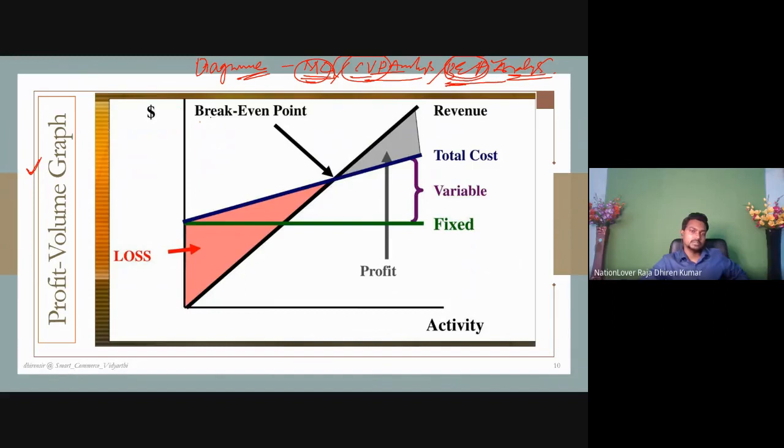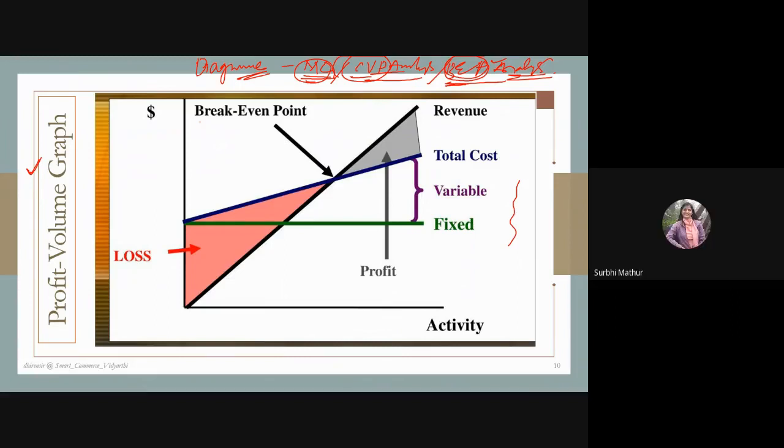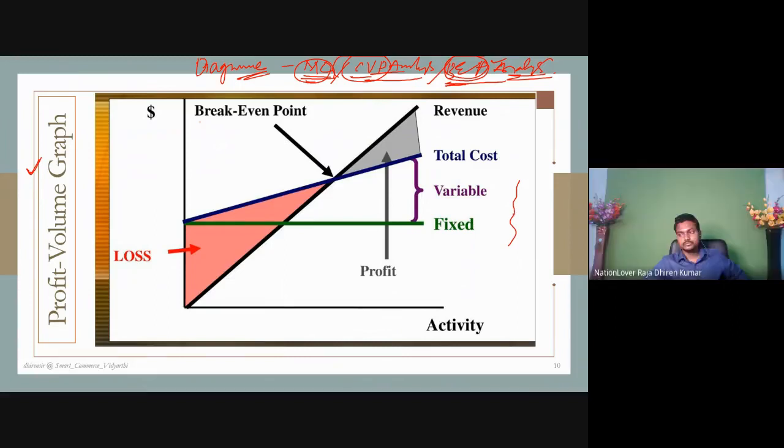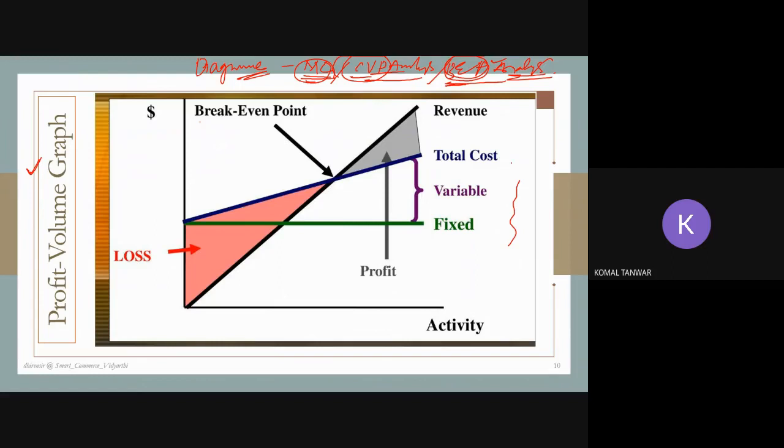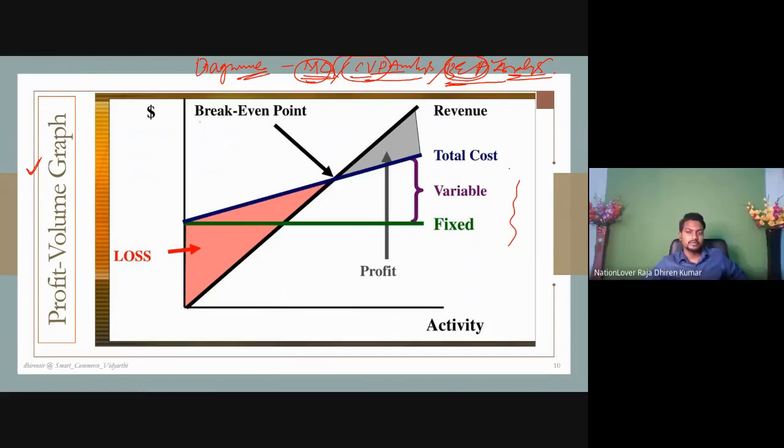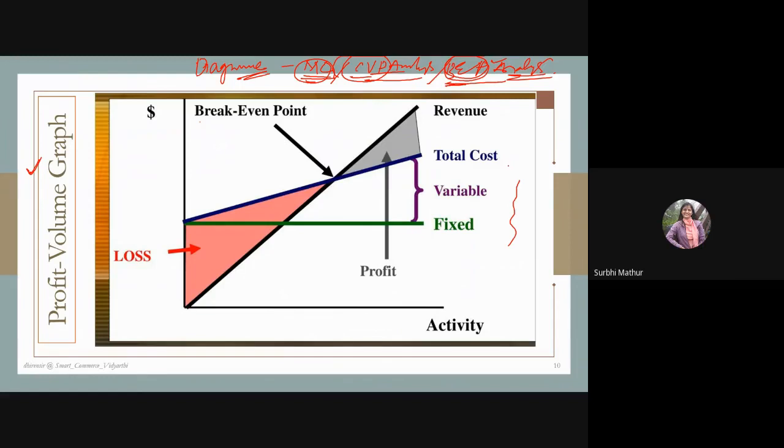Profit volume graph, this one. It's a written break-even point, revenue, total cost, variable cost, fixed. Now has the voice become better, or is it still a little airy? No, sir, it is better now. If you face any problem, you should raise a notice to me. Please repeat this diagram once again. There is still some disturbance coming, sir, so we are not able to understand clearly.